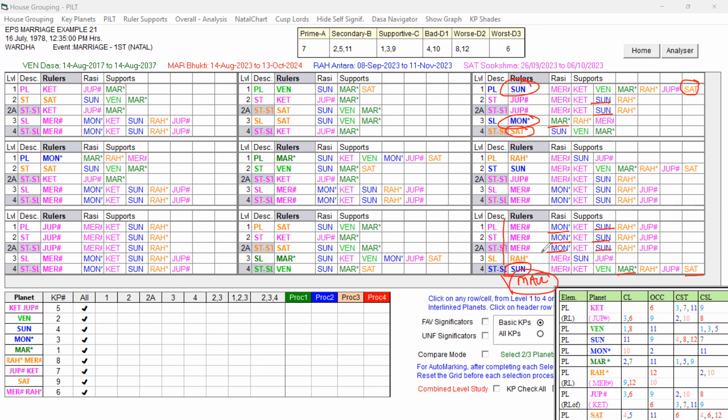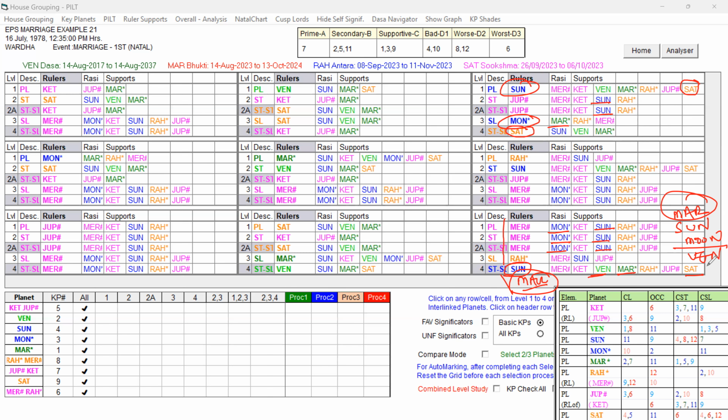Now, the Dasa Lord we have selected. In the Dasa Lord, which are the favorable key planets playing? Obviously, Sun is playing, and Moon is playing, and importantly, Mars is playing. Mars is the primary important key planet. Mars is playing, Sun is playing, Moon. These three planets are playing role in the Dasa Lord. Other green planet, Venus, is playing role in the support. So that also we can take.